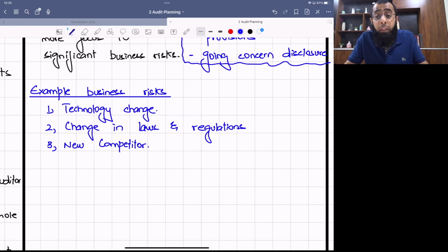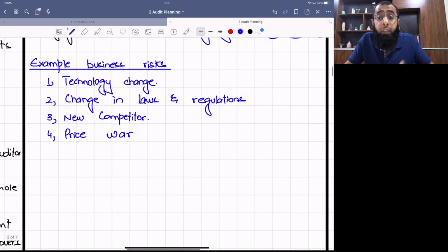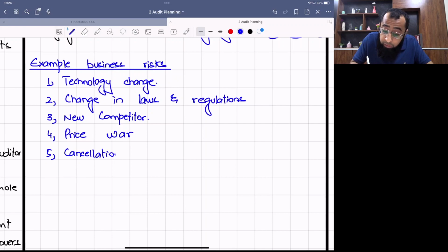So yes, new competitor. Even in any industry, a new competitor can be a business risk, because when a new competitor comes, he can have very good strategies. Price war in the market. For example, if a price war starts between the competitors, that can lead to business risk. Those businesses who have high costs will simply go out of business. Okay. Then, similarly, cancellation of license. For example, the regulator cancels your license or you do some non compliance. So that will be a business risk.